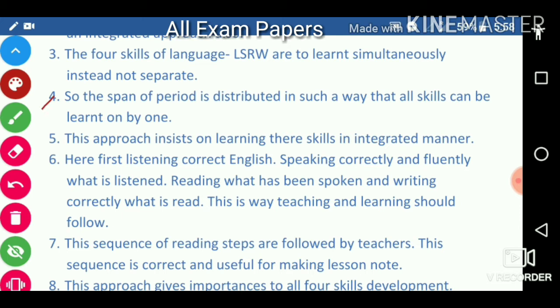So the span of the period is distributed in such a way that all skills can be learned one by one. Next, this approach insists on learning the skills in an integrated manner.